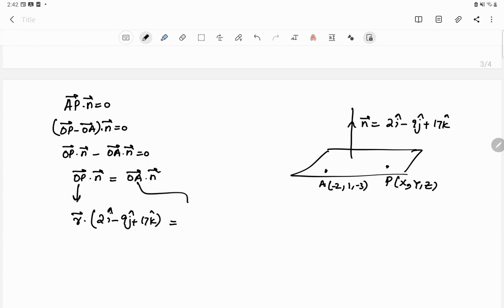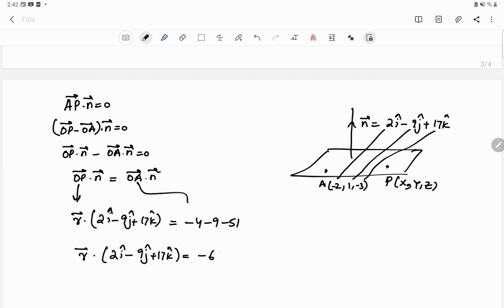And over here on OA dot N, I will multiply them directly. I will not show any mercy. Over here, minus 4, minus 9, and minus 51. r dot (2i minus 9j plus 17k) is equal to what? Minus 64. So this is also the vector equation of the plane.